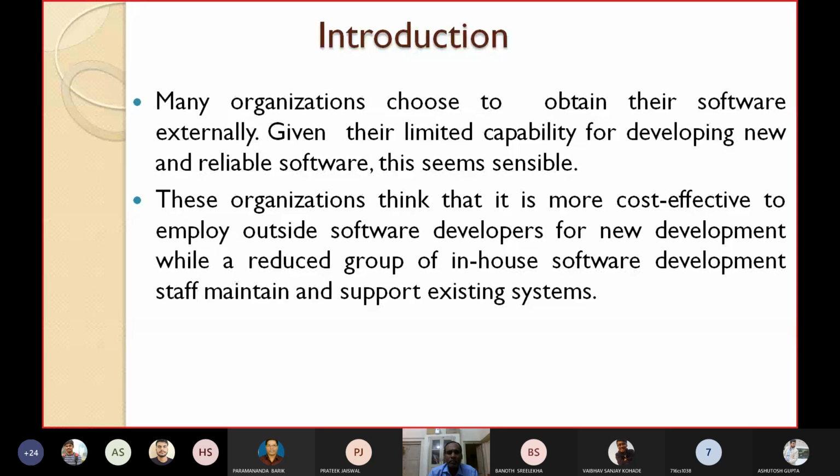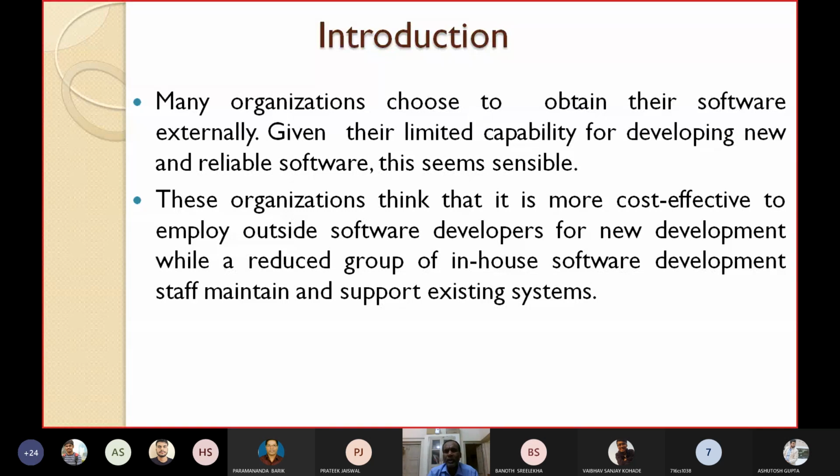Given their limited capability for developing new and reliable software, this seems sensible. These organizations think that it will be more cost effective to employ outside software developers for new development, while a reduced group of in-house software development staff maintain and extend existing systems.